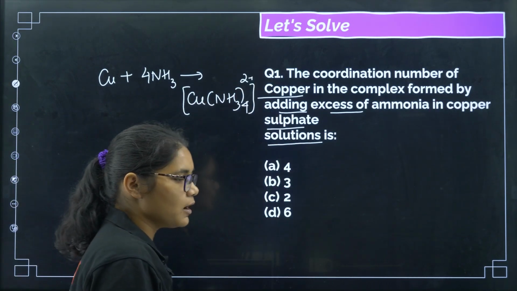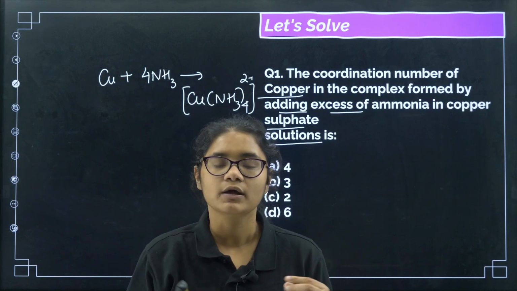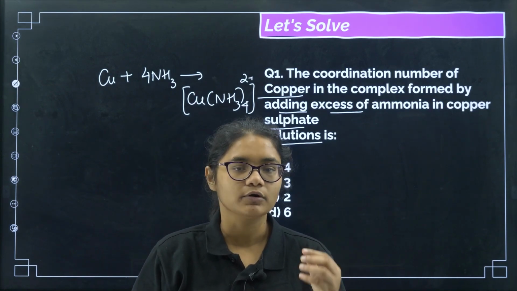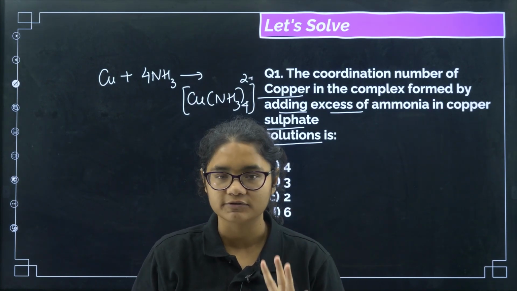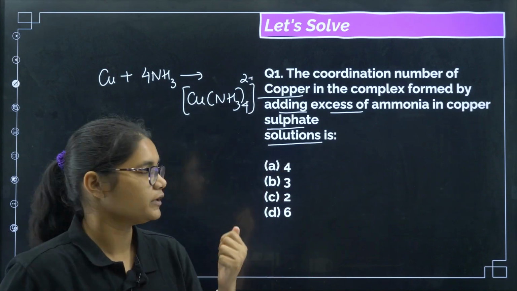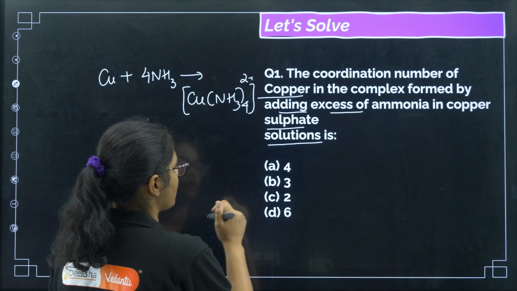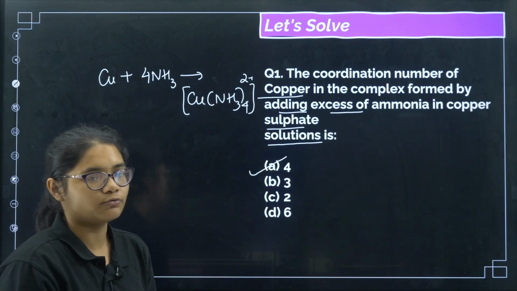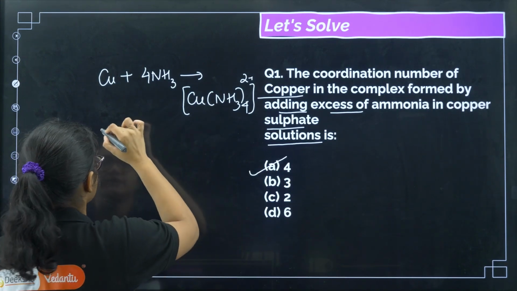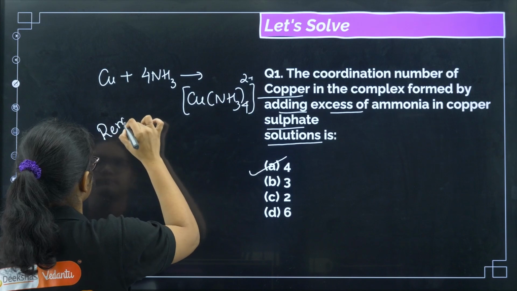You may ask, ma'am, how do you know that it reacts only with 4? That is the example given in your book. Copper with ammonia takes 4 ammonia and we get this type of complex. So the coordination number of copper will be 4 here. This reaction you have to learn.